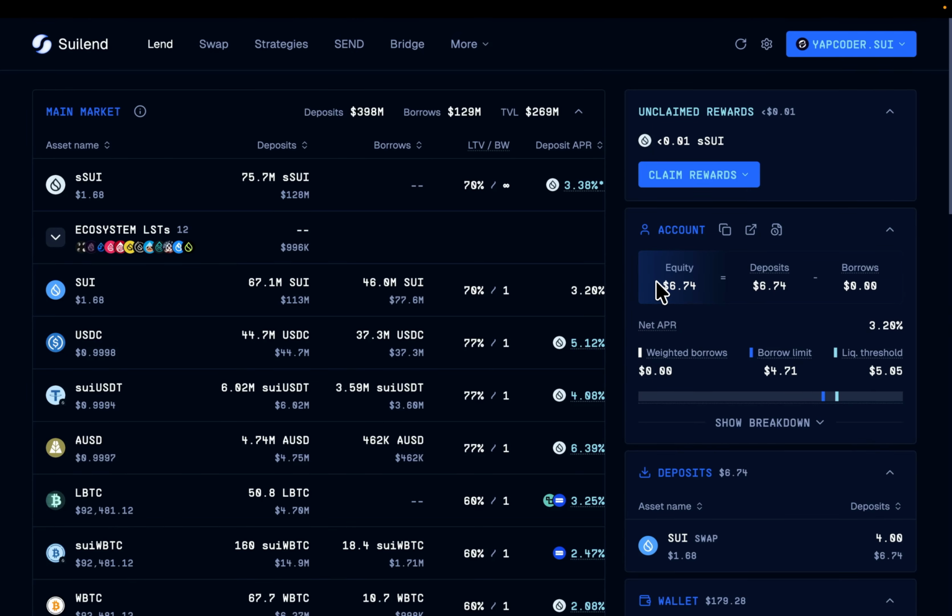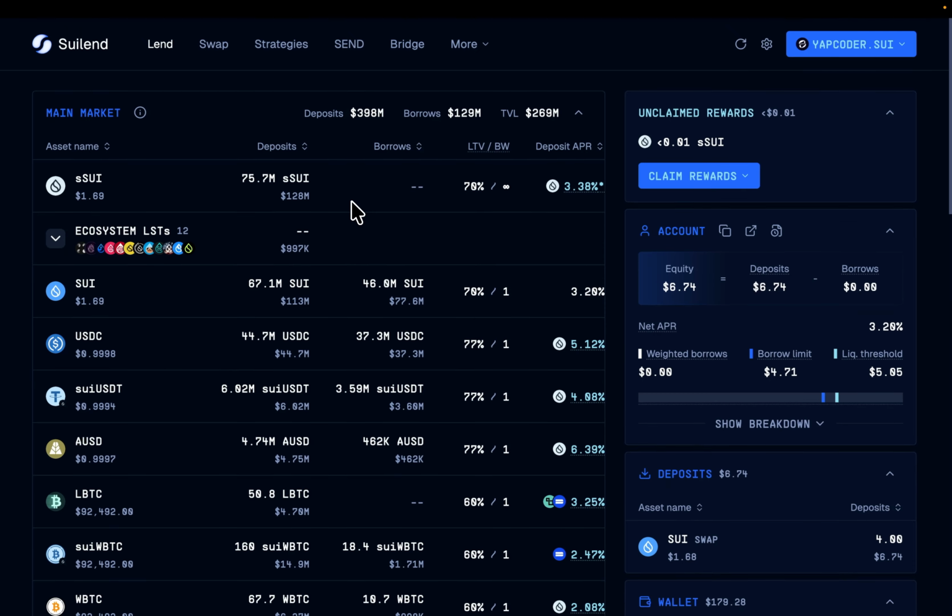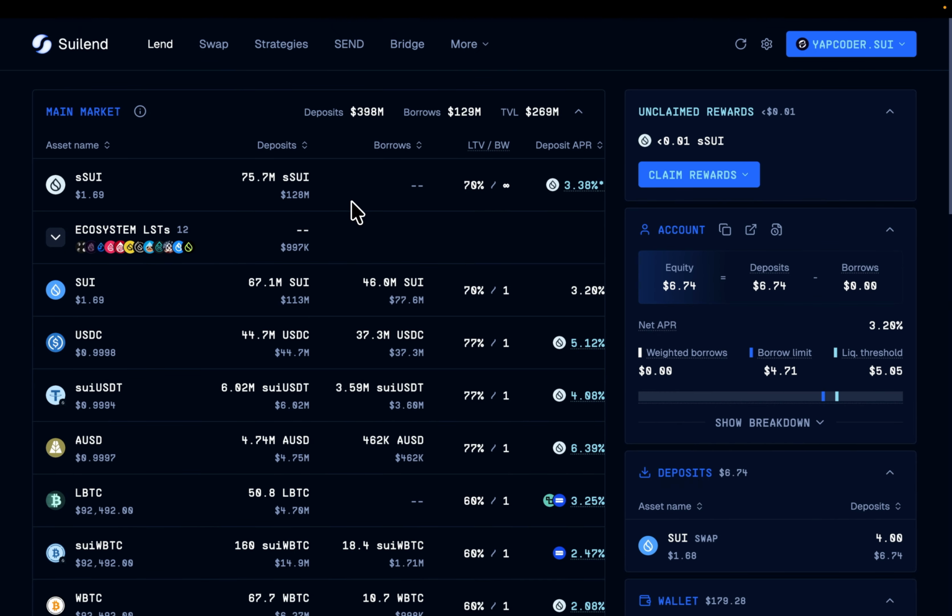So this video is a continuation of the lending video, and it's about looping, which is one of the strategies that you can possibly be doing to make more money off your lending positions. So here, looping is basically a case where you're able to borrow an asset that is around the same price as the one you deposit as collateral, and then you're depositing that again to increase the size of the position, so you're earning more interest, right?